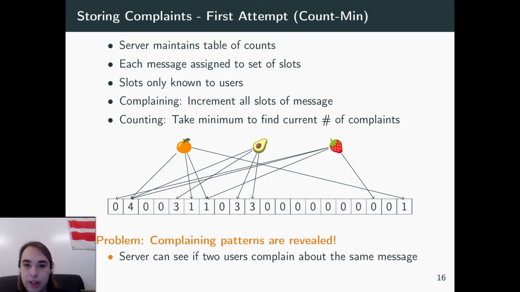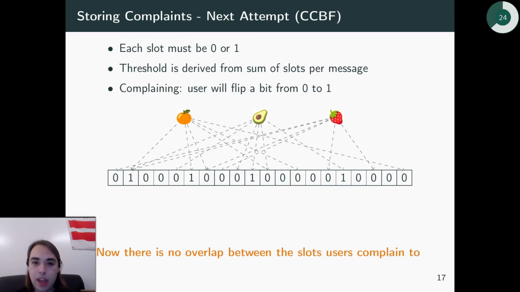Complaining patterns are revealed. So if two users go and report on the same message, they're going to be incrementing all the same set of slots. And so that way, even though the server might not know exactly what they're complaining about, they still know they're complaining about the same message and that they've received the same message. And that's something we want to try to keep private from the server. So how do we do that?